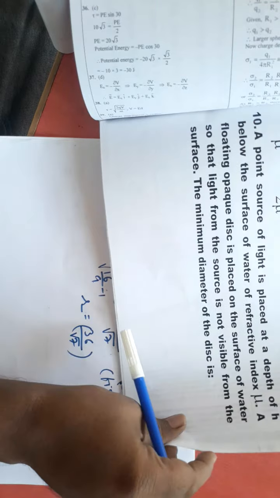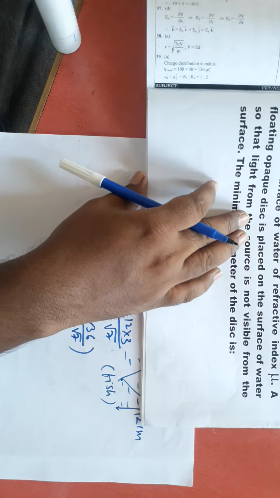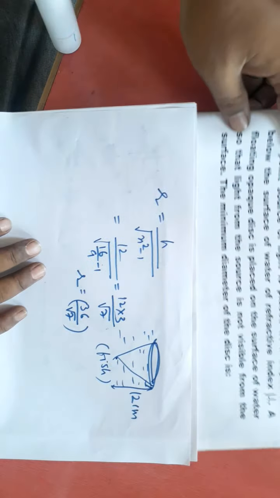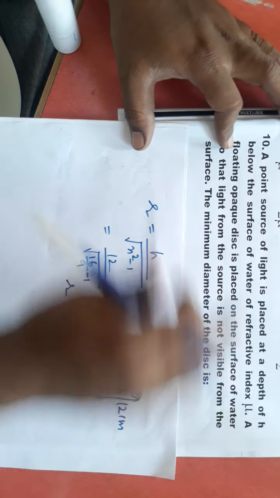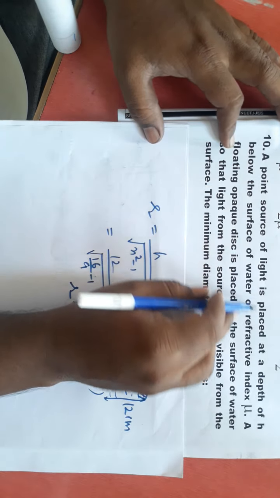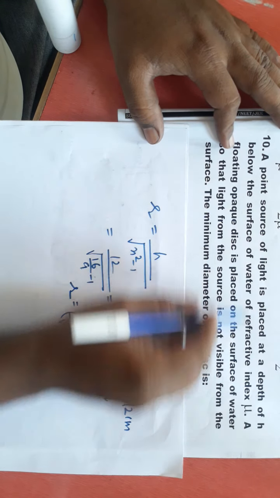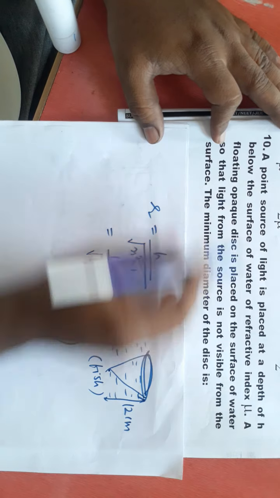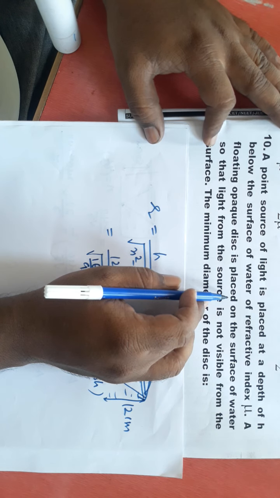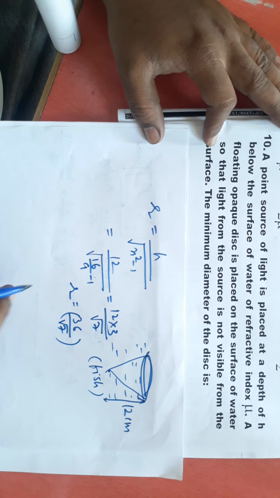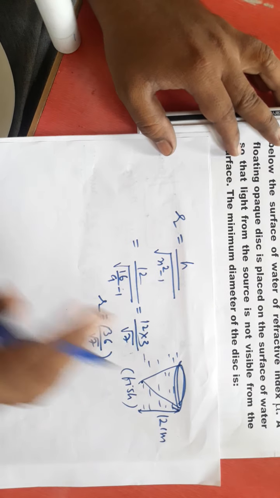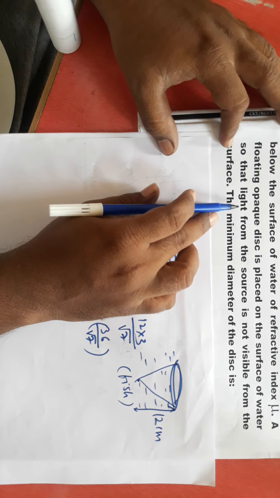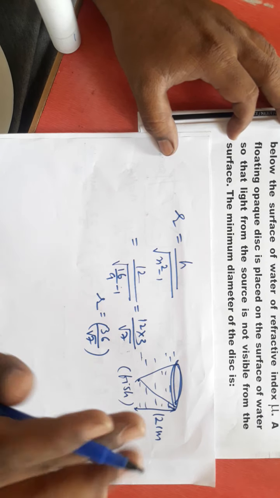One more similar problem based on the same. Here is what they asked, you see. This is question number 10. A point source of light is placed at a depth h below the water surface. An opaque disc is floating, placed on the surface of water, so that the light from the source is not visible from the surface.